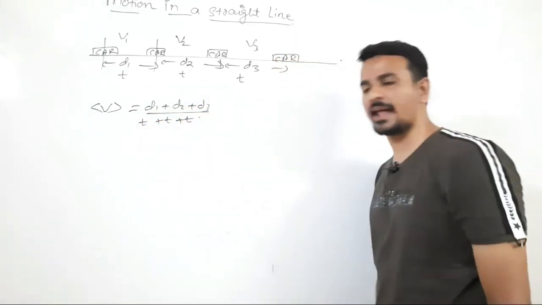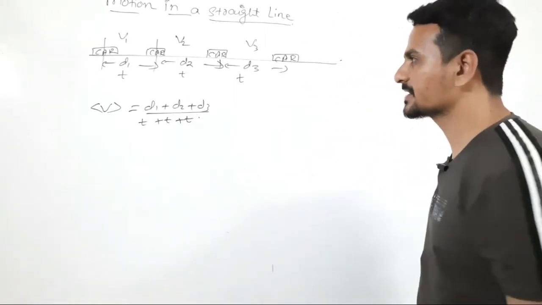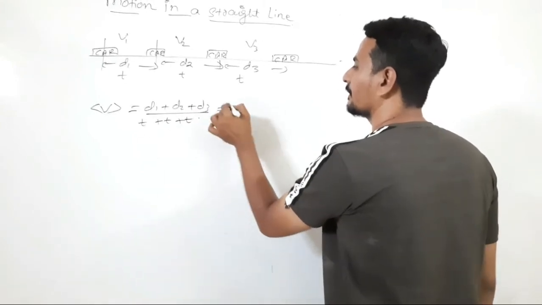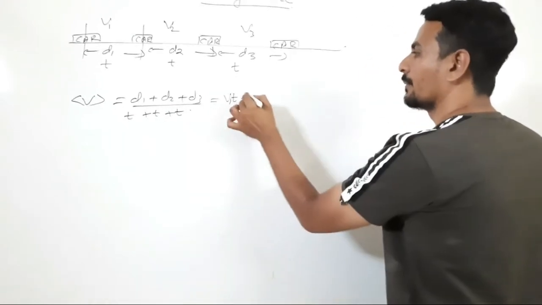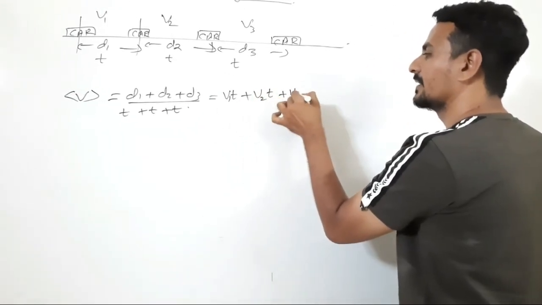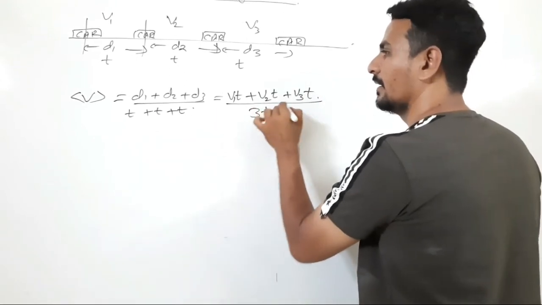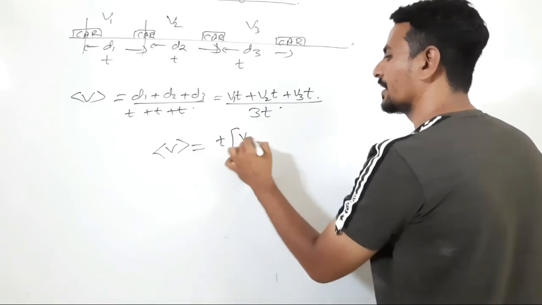Beforehand we calculated the average speed when the object travels the same distance. This is when the object travels in equal intervals of time. So instead of d1 we can write v1t, because distance is speed into time, plus v2t plus v3t upon t plus t plus t. So that is 3t. So average speed v is equal to, t can be taken common from the numerator.